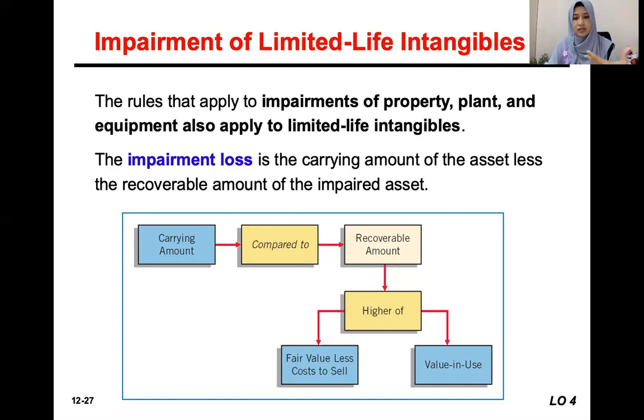Fair value is basically the market value from which we deduct any possible cost that needs to be incurred if you want to sell such asset. Let's say this handphone, you want to sell it. What is the fair value currently? And then if you want to sell it, maybe you need to change certain things in the handphone. So that is the cost to sell the asset.